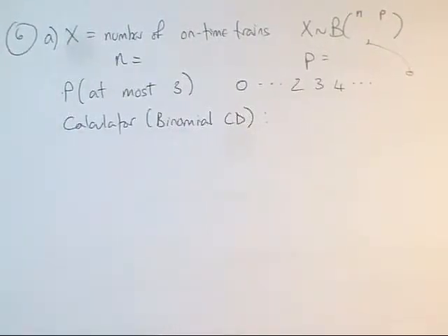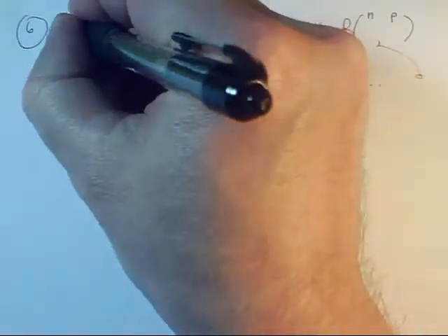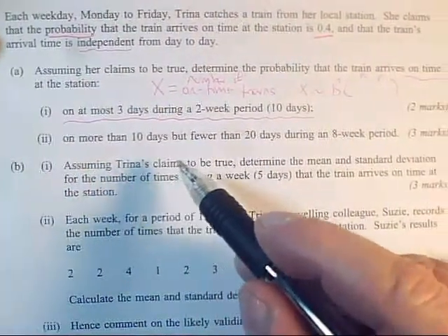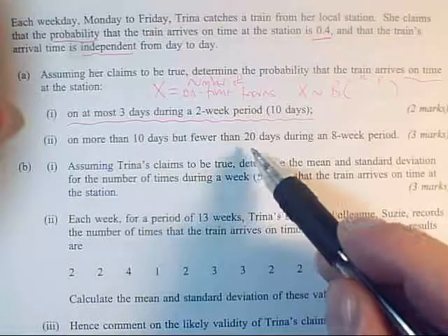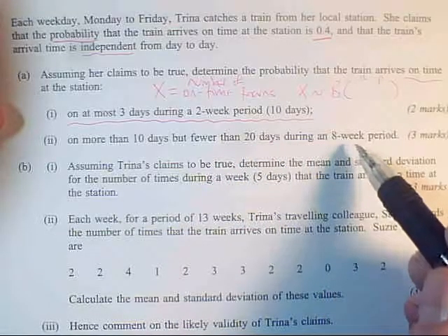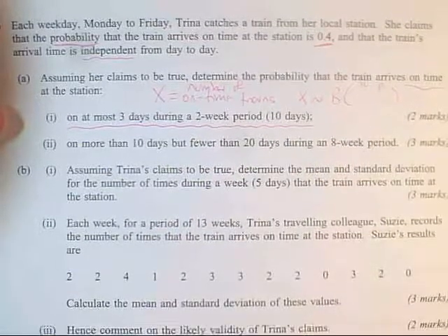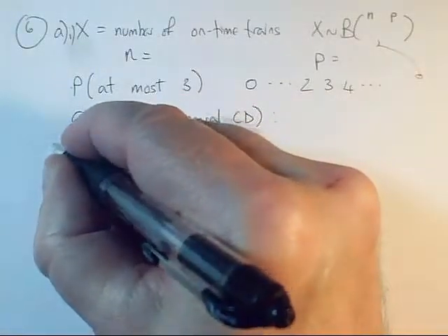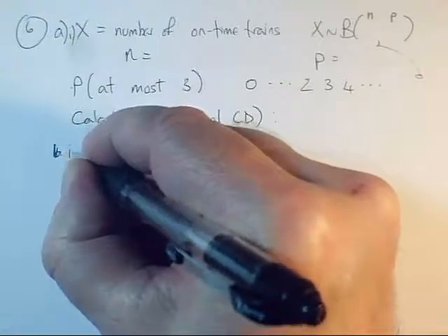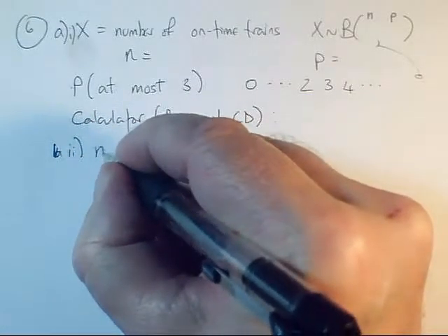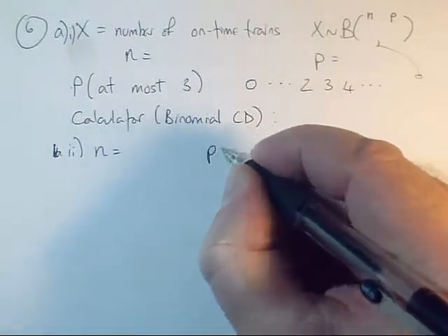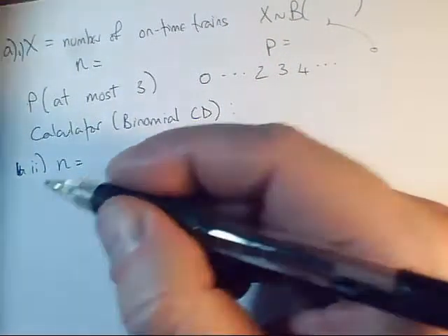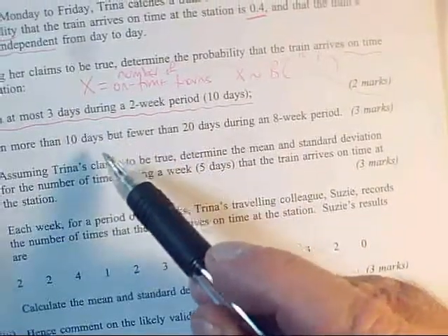Okay, so that's A.E1, I should say. In A.E2, what changes? In A.E2, we're now talking about on more than 10 days but fewer than 20 days, and now it's during an 8-week period. So 2 weeks is 10 days, so for 8 weeks in part A2, we're going to have the same value of p, but a different value of n. So we'll have n equals, p equals, and now we want the probability of this particular range here.